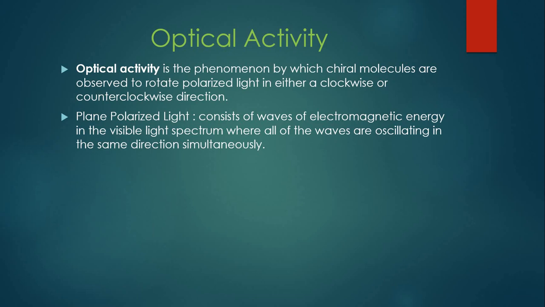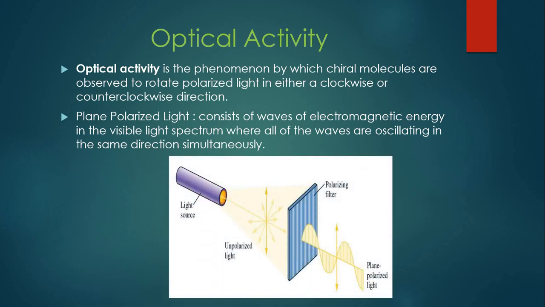Whenever light passes through molecules which are chiral, the path of the light will be changed and it will move either in the clockwise direction or in the anti-clockwise direction. Now, what is this plane polarized light? Plane polarized light is light that consists of waves of electromagnetic energy in the visible light spectrum where all of the waves are oscillating in the same direction simultaneously.